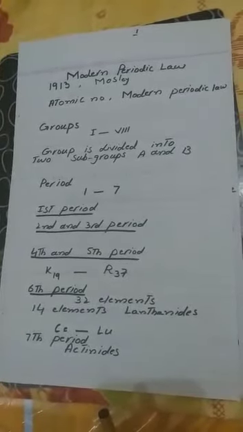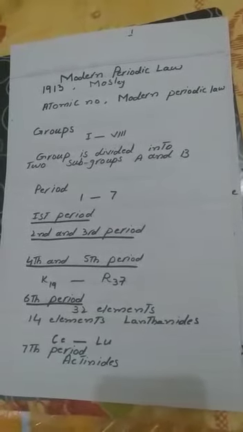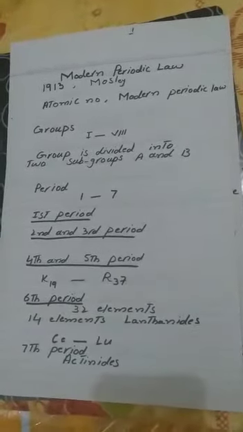This law states, if elements are arranged in ascending order of their atomic numbers, their chemical properties repeat in a periodic manner. Moseley removed defects in the Mendeleev table.